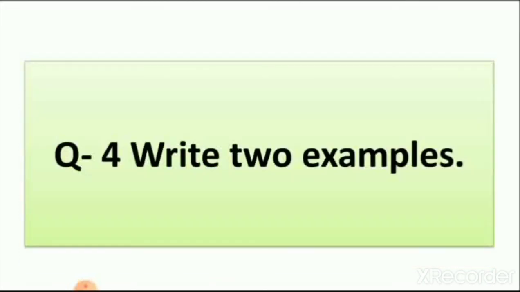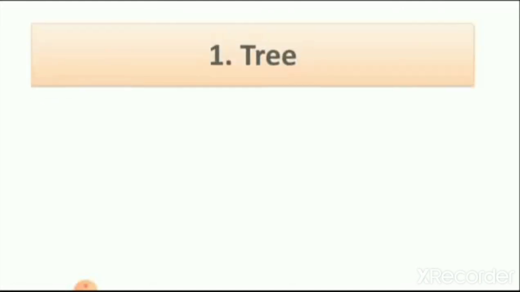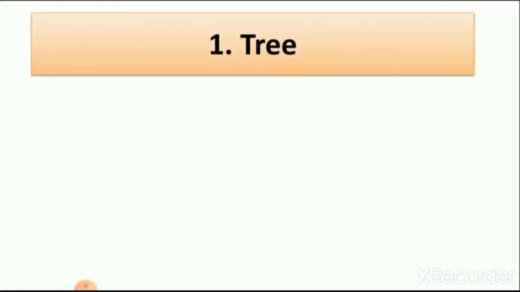Now next, write 2 examples. So let's start this exercise. First is tree. So we have to write 2 names of trees here. So you can write any tree in this, but remember that a tree is a big and strong plant. So let's see the pictures here.